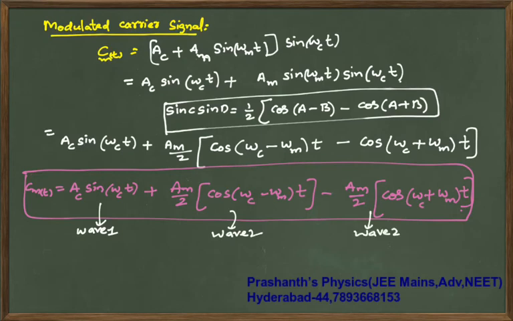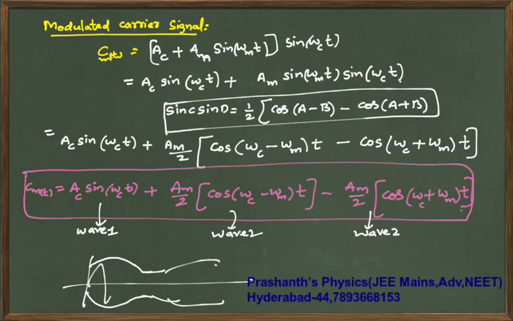So now when you have a figure like this, within this it is there. This region that you have is your wave 1, which is kind of a sine function. And omega_c minus omega_m is on the top side.